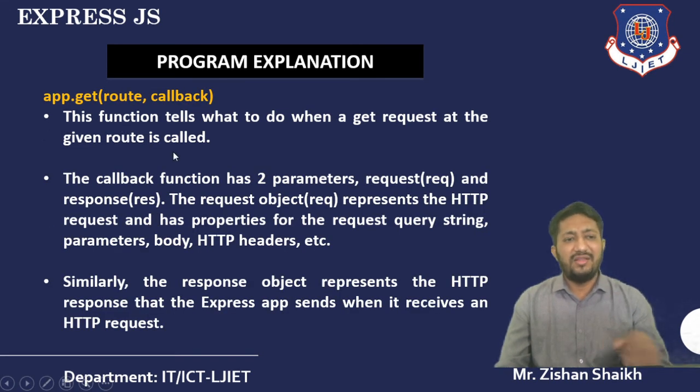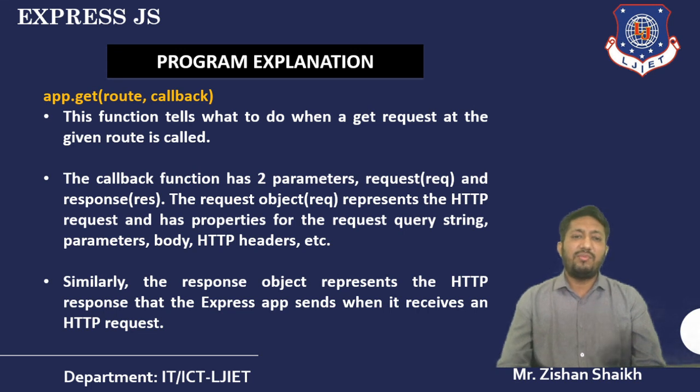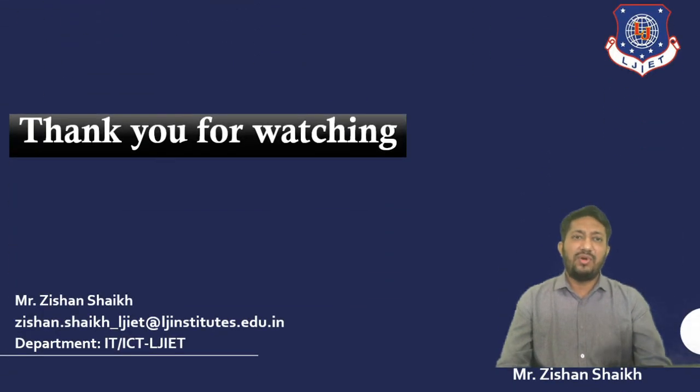If you want to get data from the server, we have to pass two parameters: first the route and second the callback. The route is the path from which our data is coming. We can use the request and response objects of HTTP, and that will be our callback function. So this is the basic program of Node.js hello world using Express.js. Thank you for watching.